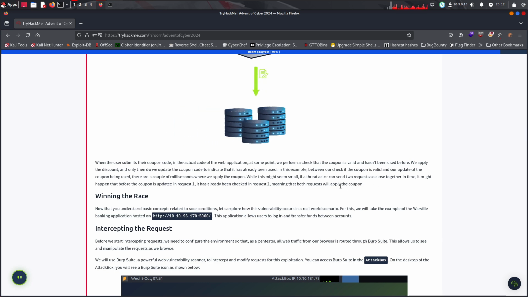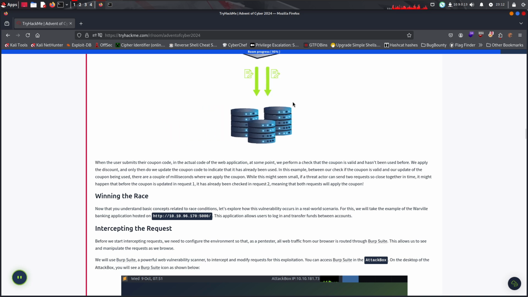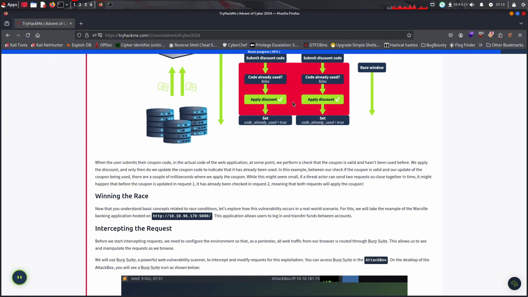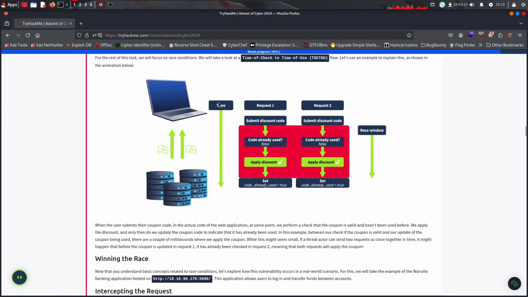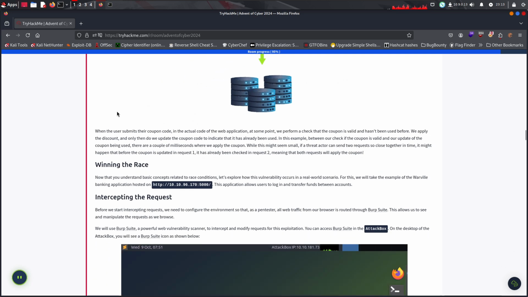By the way, from the programmatic side, if we have something like this and instead of setting the coupon to already used, we delete the record from the database, now it will not interfere with the IDs, because when you generate an ID and you delete some part, the ID doesn't change. Bingo. Winning the race.